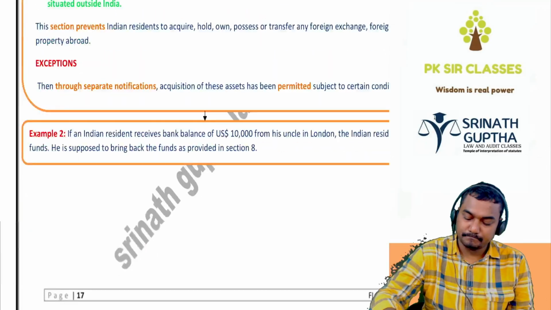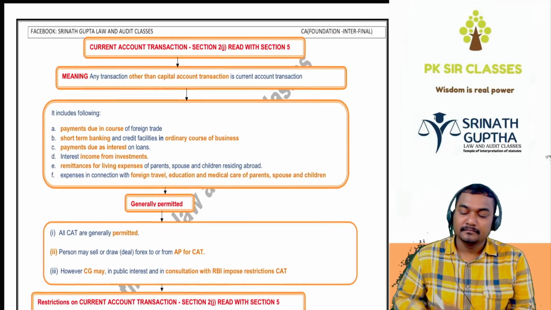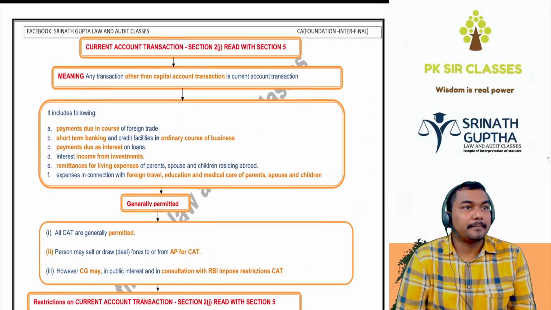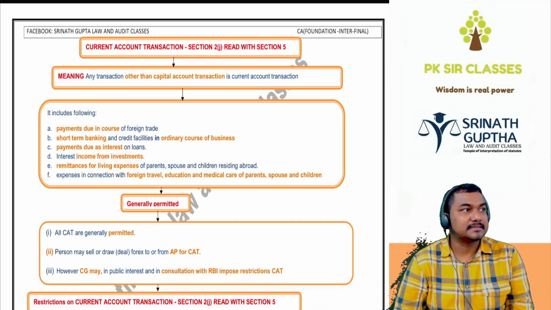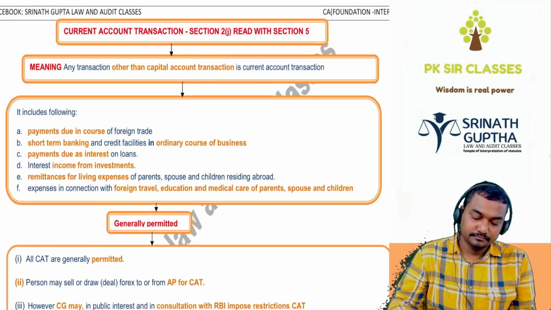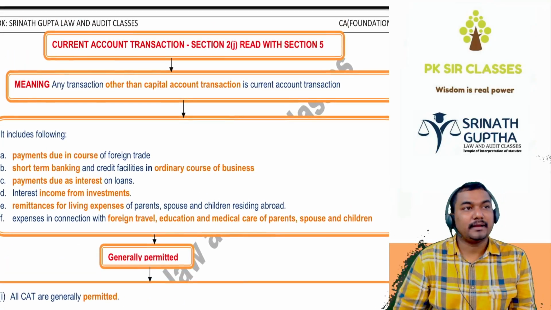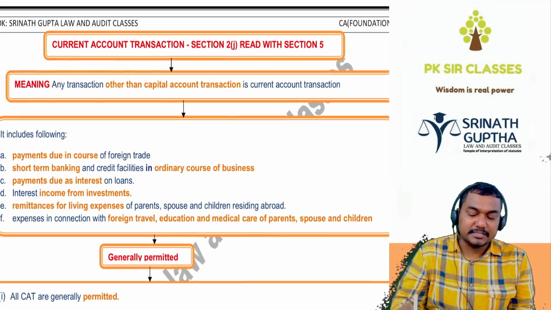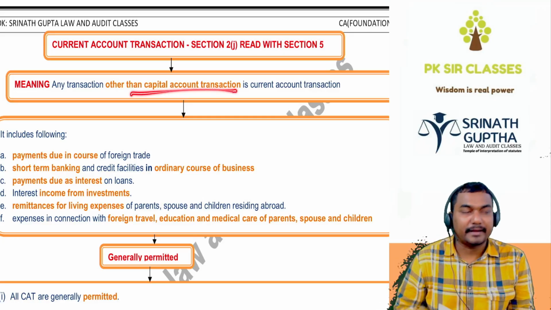Next, very important, two topics in this topic. One is the current account transaction, the other one is the capital account transaction. What is a current account transaction? Current account transaction means other than capital account transactions.